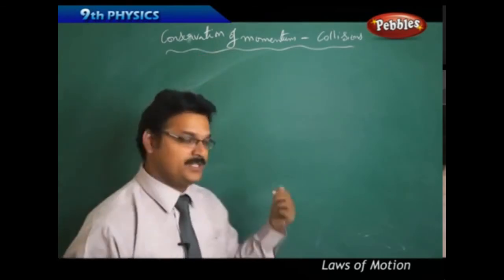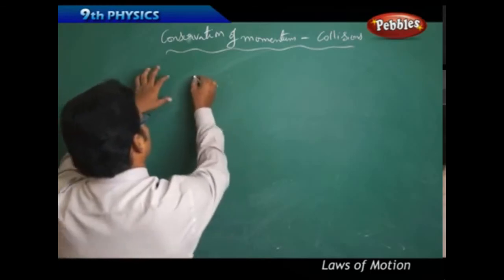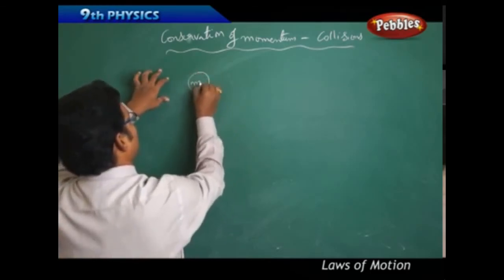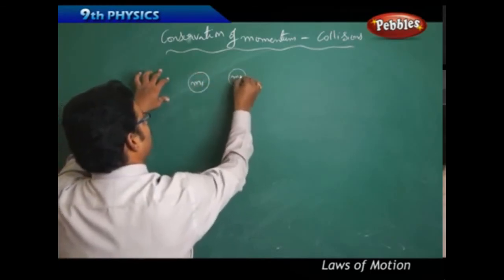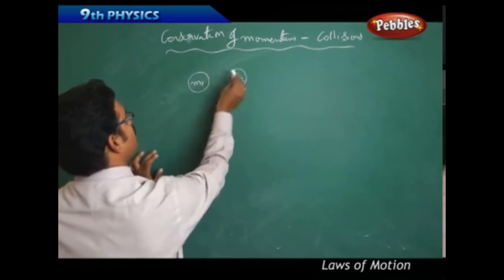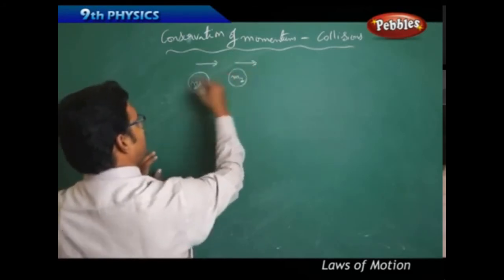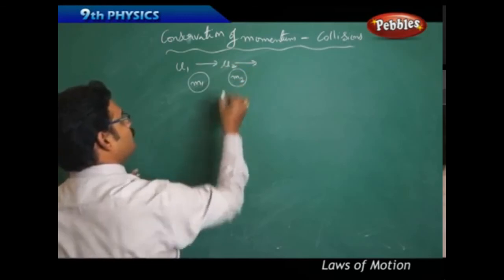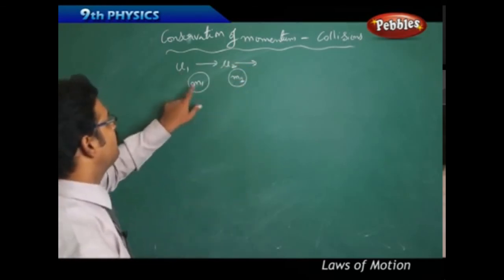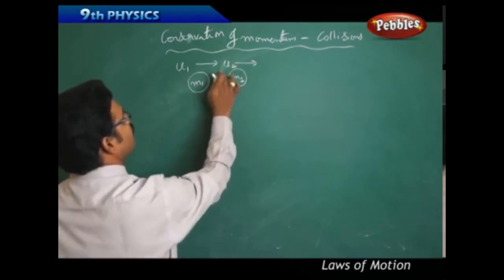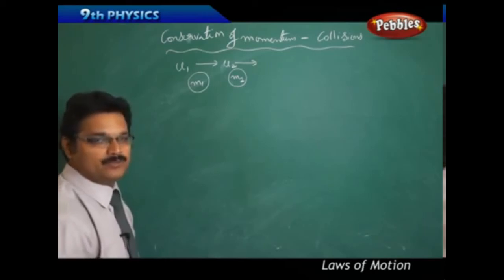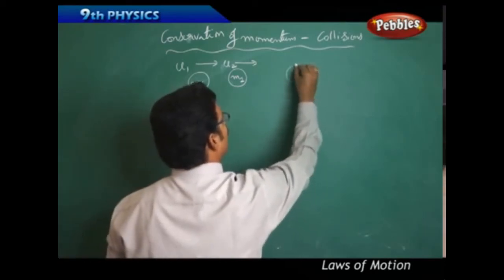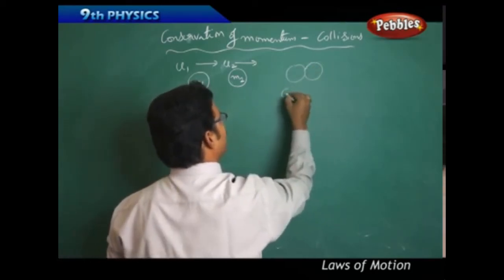How? See here. Take two marbles having masses m1, m2, and these two marbles are moving in the same direction with initial velocities u1, u2. u1 is the initial velocity of m1, u2 is the initial velocity of m2. Now both collide. Here collision happened.